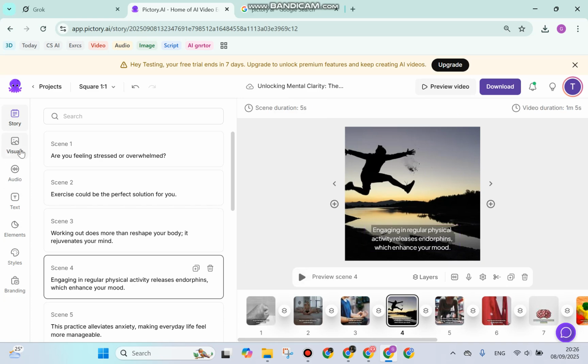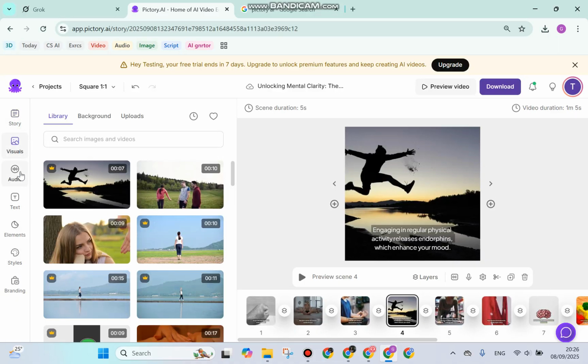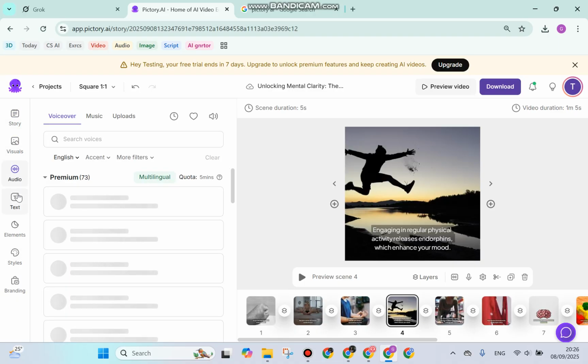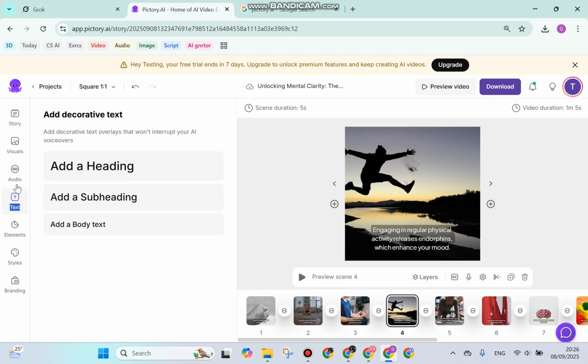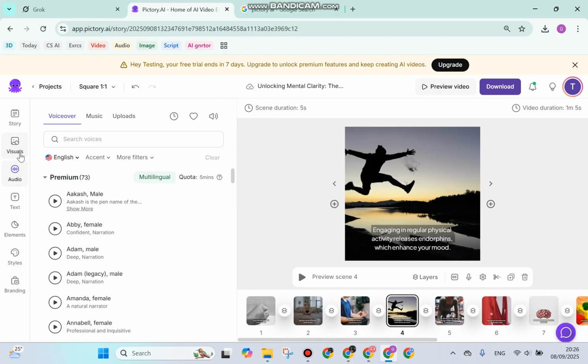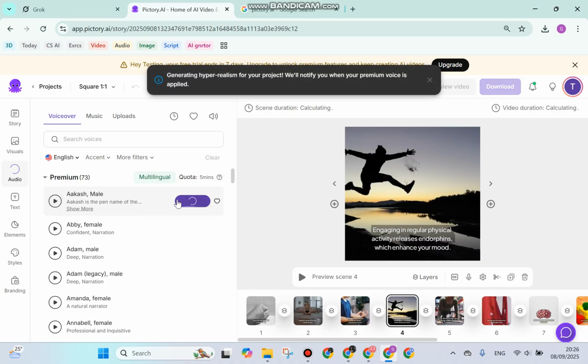If you would like to add visuals, elements and style, you can simply click this menu on the left section. For the audio, you can also put in a voiceover. For example, I will choose this one, Akash, and you can continue to generate and apply.